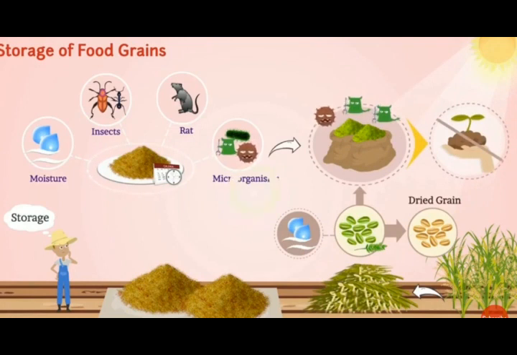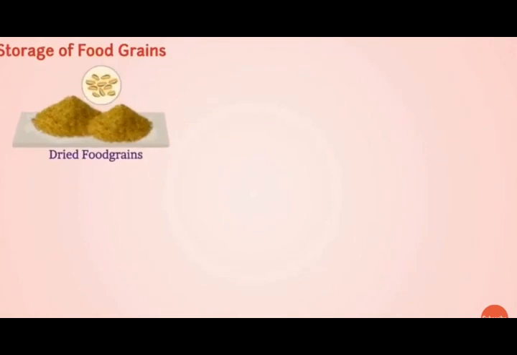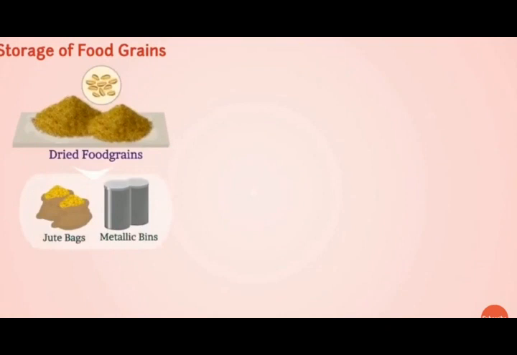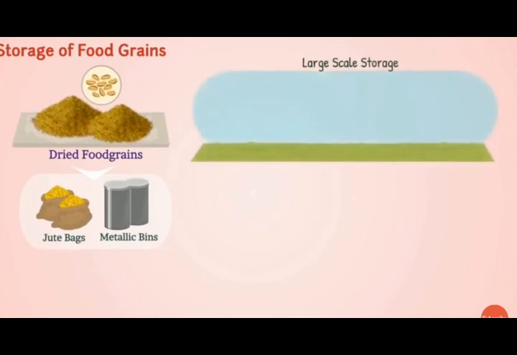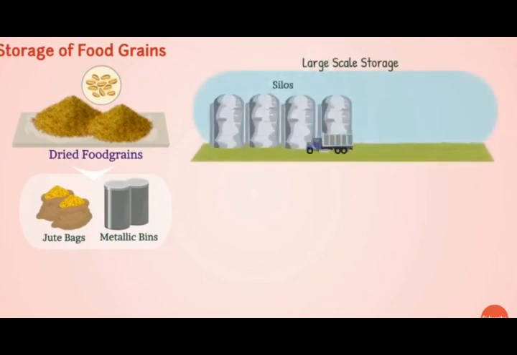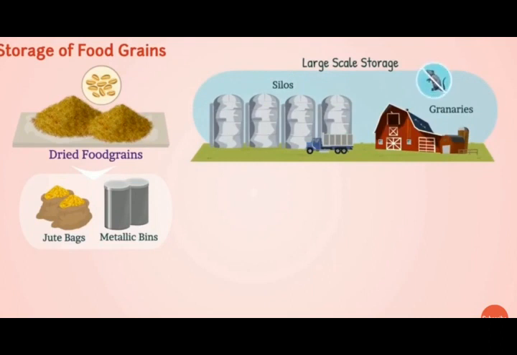The storage of the food grains can be done in various ways. For storing these dried food grains, we can use jute bags and metallic bins on the small scale. But on the large scale, these dried food grains can be stored in silos and granaries, where special care is taken to protect the food grains from rats and insects. At our home, we can use dried neem leaves for storing these food grains.